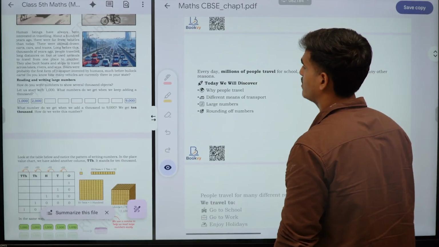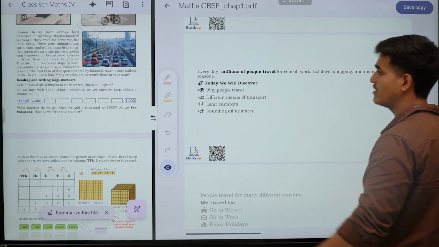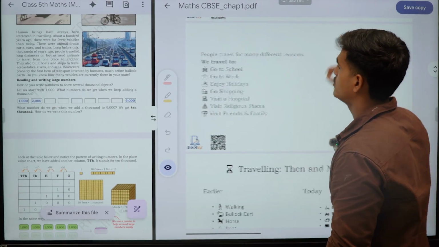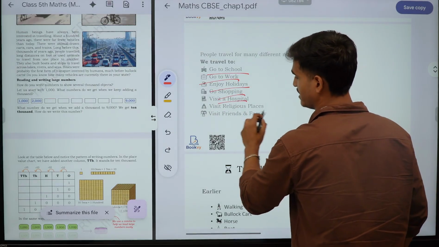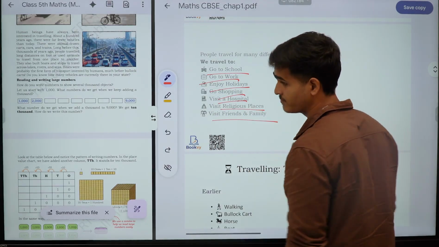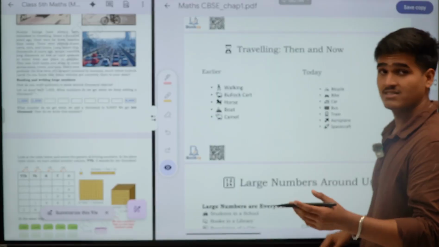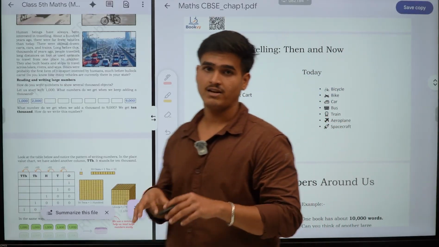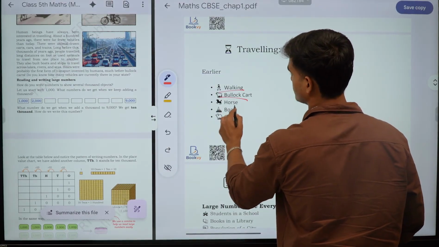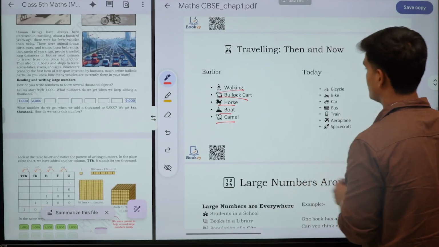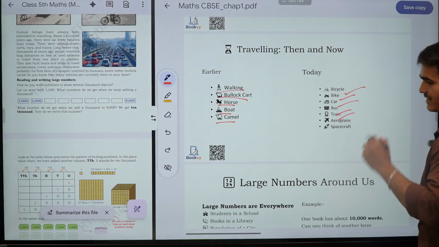So today we will discover how people travel, different means of transport, and large numbers and rounding of numbers. People used to go to school, for work, for holidays, for shopping, for the hospital, for the religious place, and to friends and family. You also visit friends and families. So, what is the purpose of traveling? Previously, people used to travel by walking, bullock cart, horses, boat, camel. And today's generation of kids travel by bicycle, bike, car, bus, trains, etc.